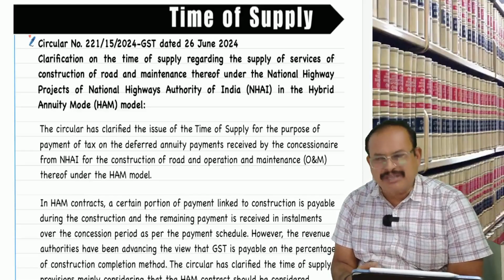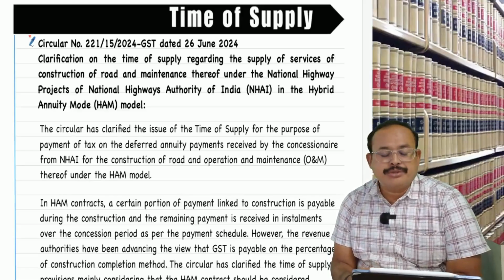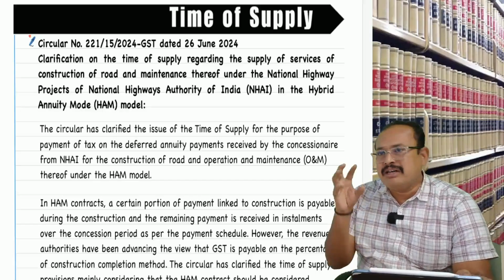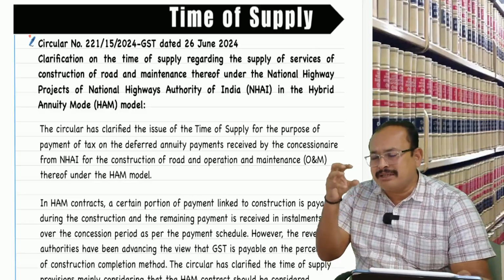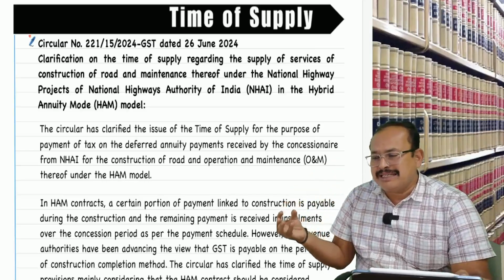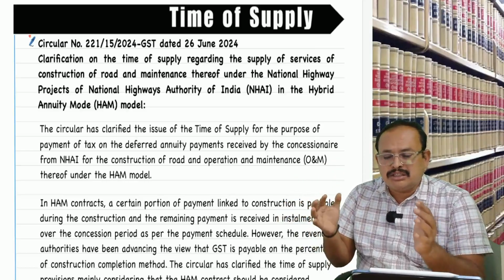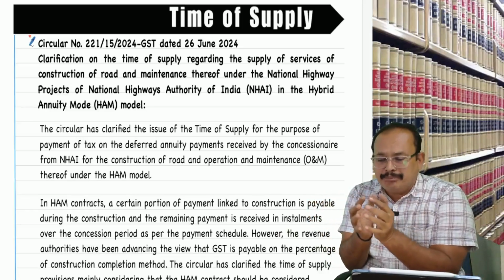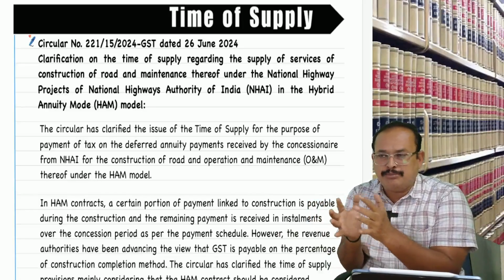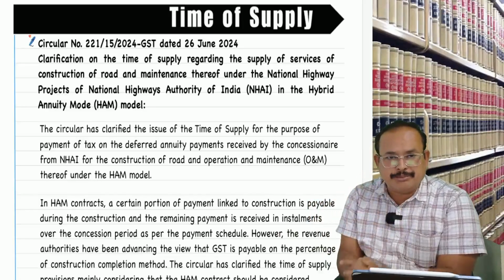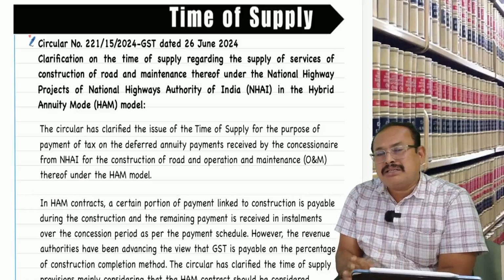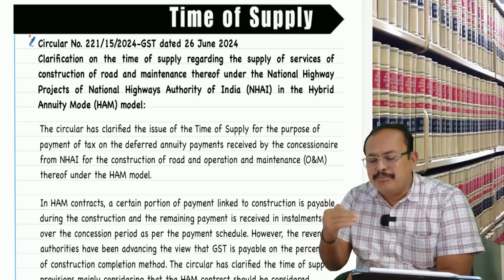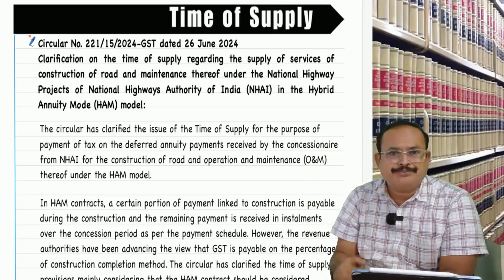What do you mean by this hybrid model? Generally the government contributes a certain amount and private parties spend some amount as a public and private partnership, PPP. But this hybrid annuity model is more meritorious than the PPP.